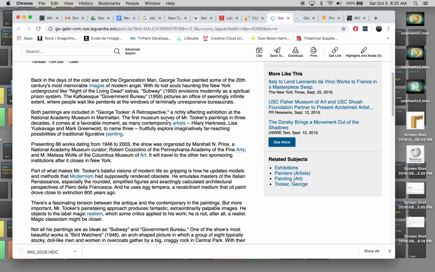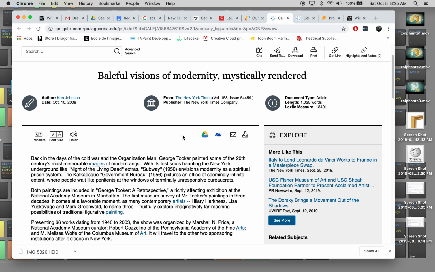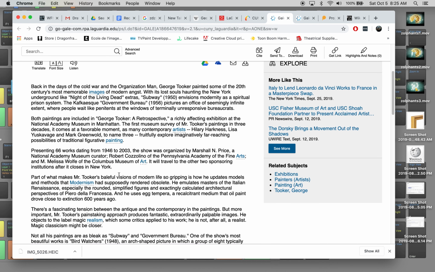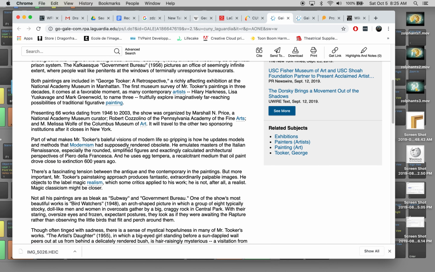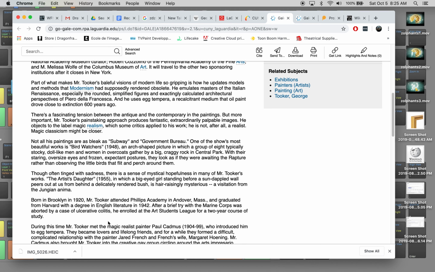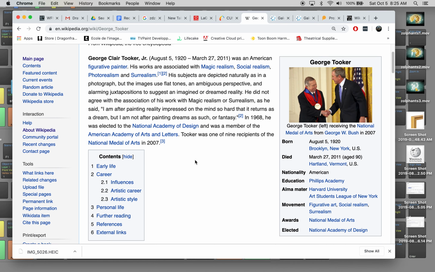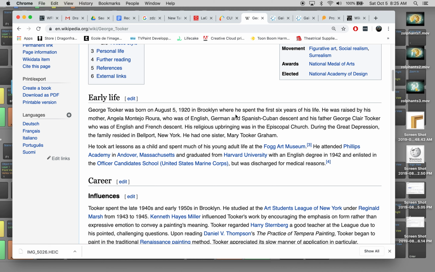And I have here a review of a 2008 retrospective after he was already deceased, written by Ken Johnson for the New York Times. And I'm just going to be really simple and conservative with my edit. I find that this article mentions where he was born and went to school, born in Brooklyn, 1920, and of course that's already going to be in the Wikipedia entry, but if I find that it isn't yet cited, there isn't a citation for this part of the material.